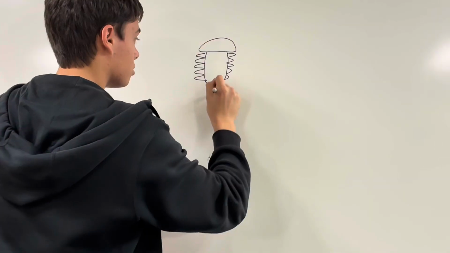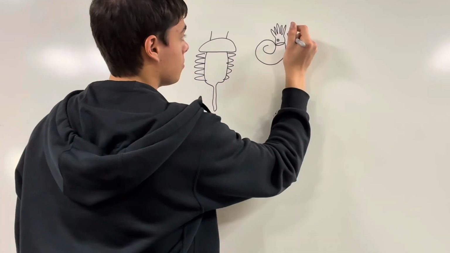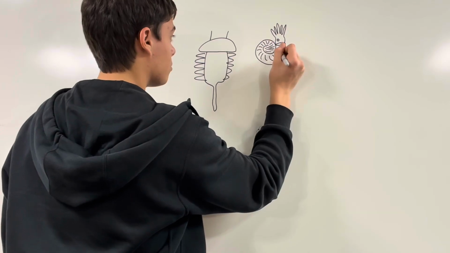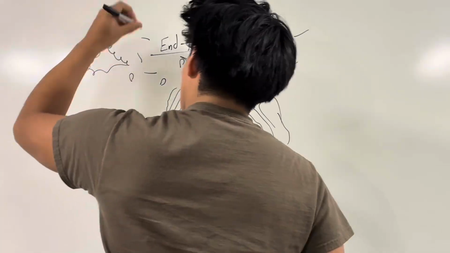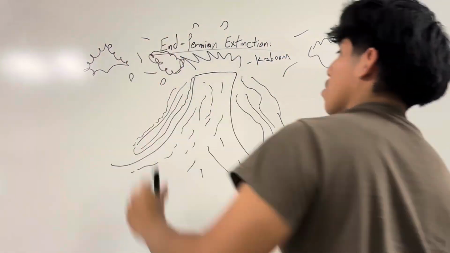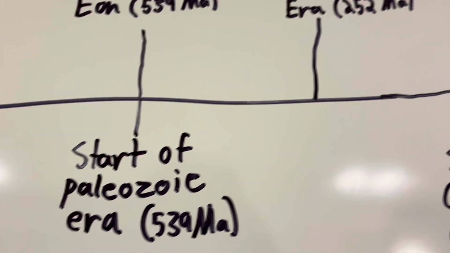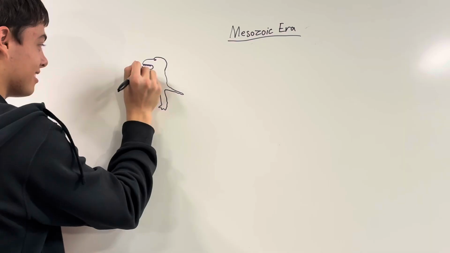The first era, the Paleozoic, had some of the earliest forms of life with shells, such as trilobites and ammonoids. The end of the Paleozoic era was marked by the end-Permian extinction, which was caused by the eruption of the Siberian Traps. This was the largest extinction in Earth's history. After this mass extinction, life started to rebound again, and now it's time for the dinosaurs to rule the Earth.